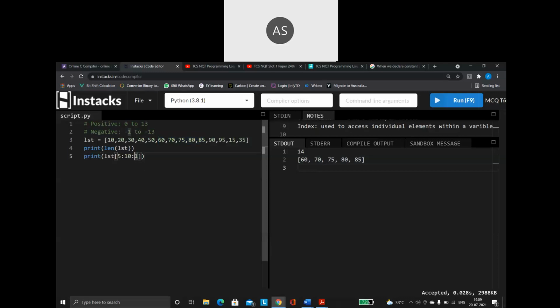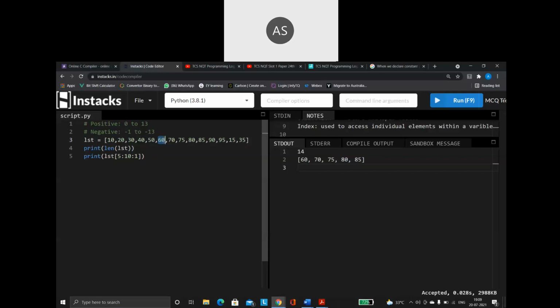I am saying the step value is 1. So what is the role of the step value? First I am saying start with index 5. It will extract 60. After extracting 60, where should it go next? That is the meaning of my step. I am saying 1, so whichever index position you are in, plus 1.